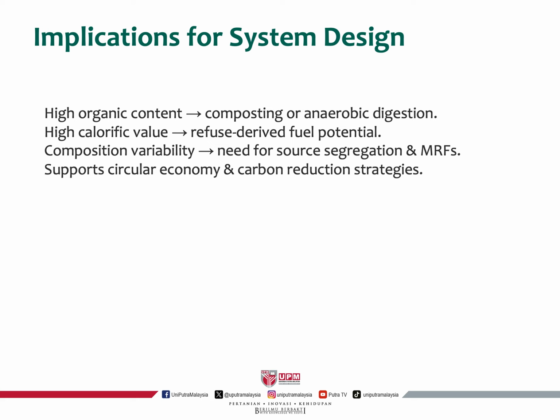What about implications for system design? If we have high organic content, it is very important for composting or anaerobic digestion. Something with high calorific value will be more crucial for refuse derived fuel potential, and composition variability creates a need for source segregation and MRF. And I believe that this is very important to make sure that it can support the circular economy and carbon reduction strategy.